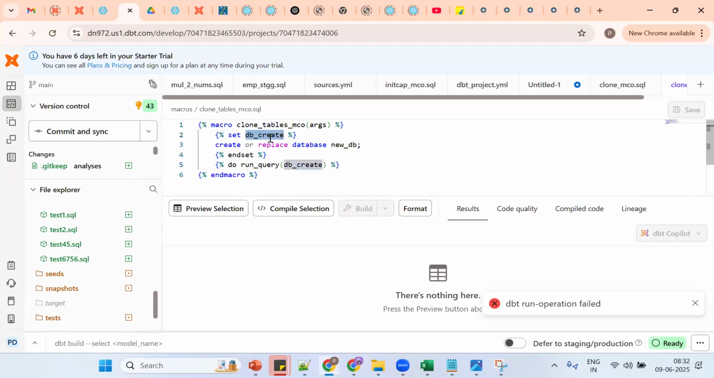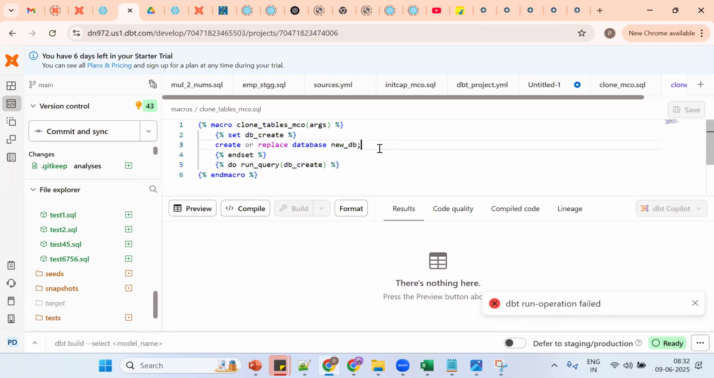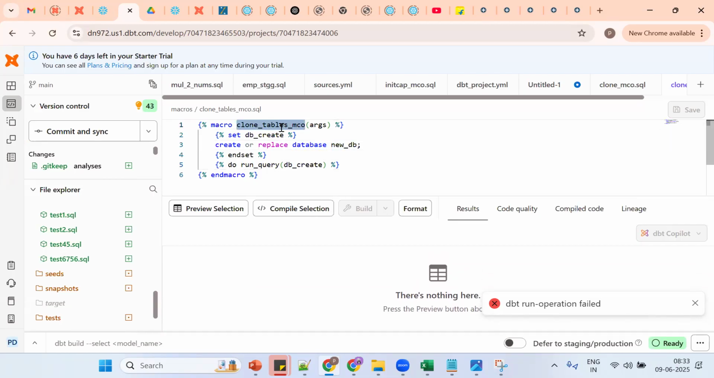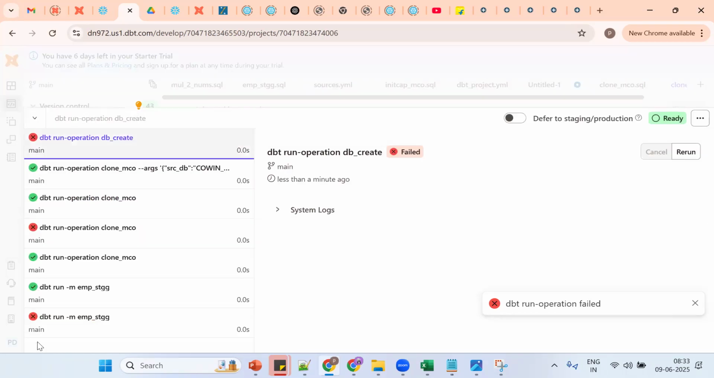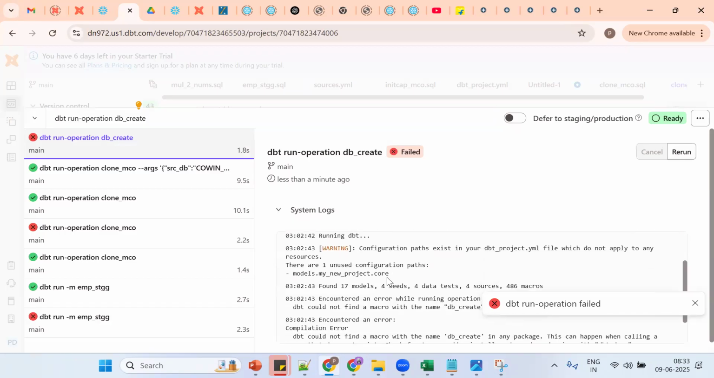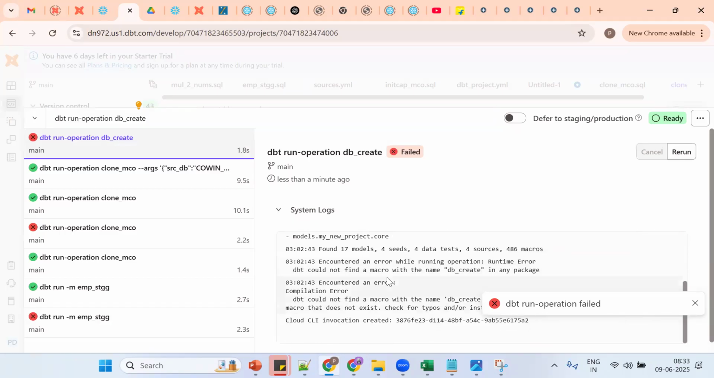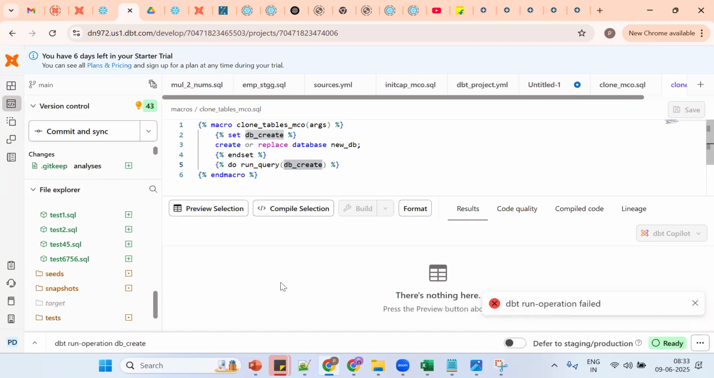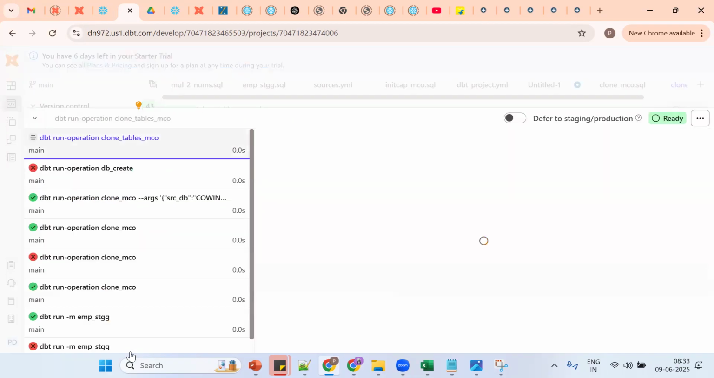Create or replace database clone tables macro. What is the issue? One second. Should we give a semicolon? DBT could not find it, so the macro name is wrong, I guess. So what's the macro name? Clone tables. Okay, so the macro name is okay. So we are checking, the macro is not available.